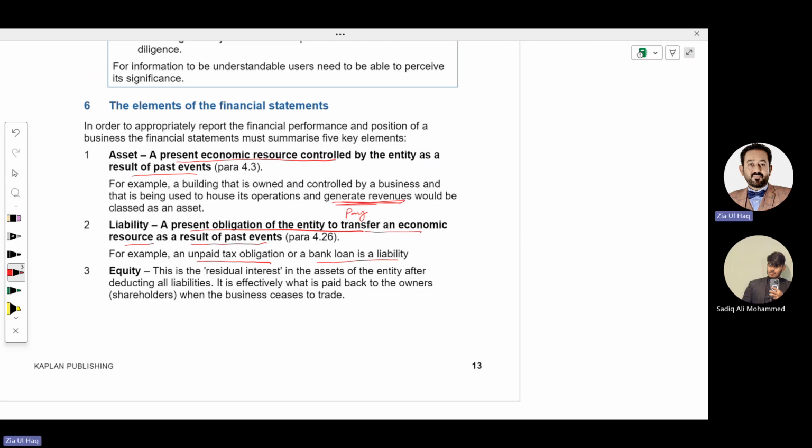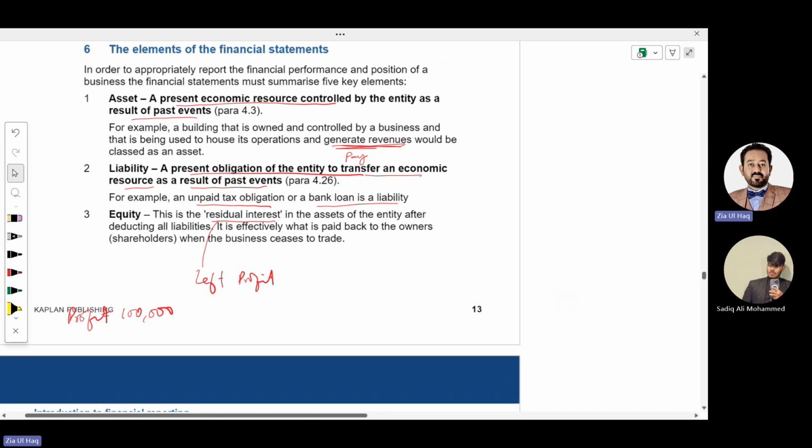What is equity? Capital. This is the residual interest. Residual means left. Interest means profit. Suppose company made a profit of 100,000. Company normally does not distribute all the profit to its owners, meaning shareholders.